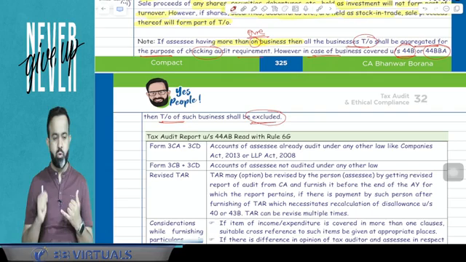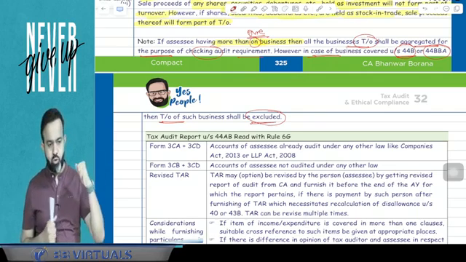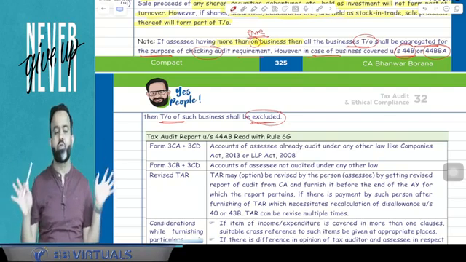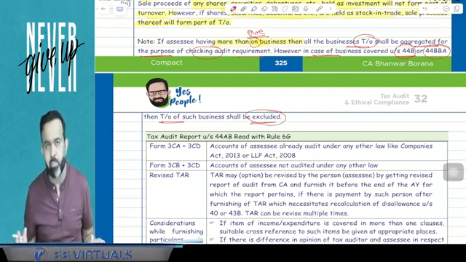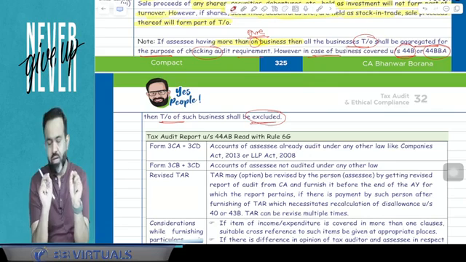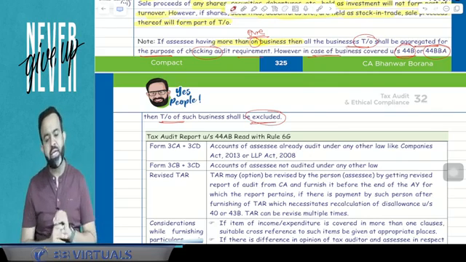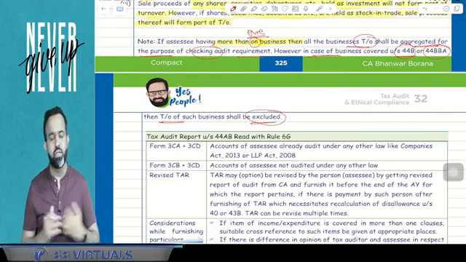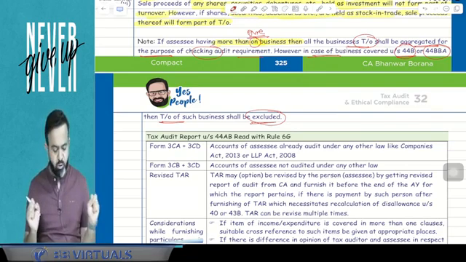It means I am selling books also. Suppose I am selling toys also. Suppose I am selling some furniture also. So I have three businesses. For the audit requirement, all my businesses count, because the PAN number is one. So all the business turnover will be aggregated. The answer is yes. So guys, in case of multiple businesses, all the business turnover is going to be aggregated. You got my point or not?